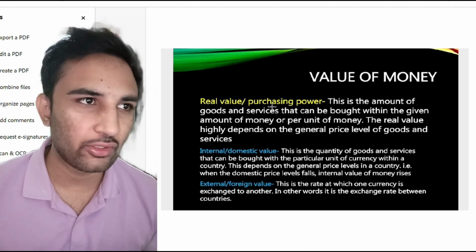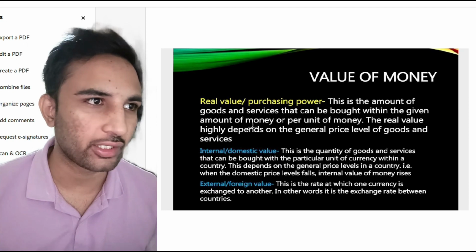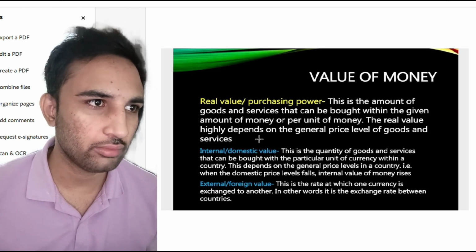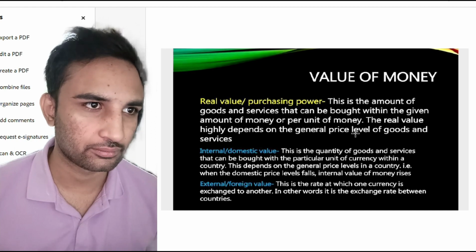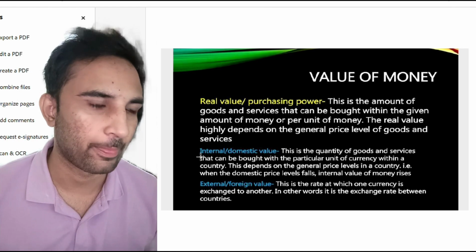What is the real value of that $1? This is the amount of goods and services that can be bought with a given amount of money, or per unit of money. The real value highly depends on the general price level of goods and services.